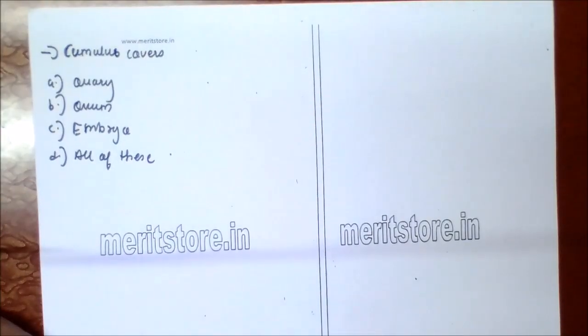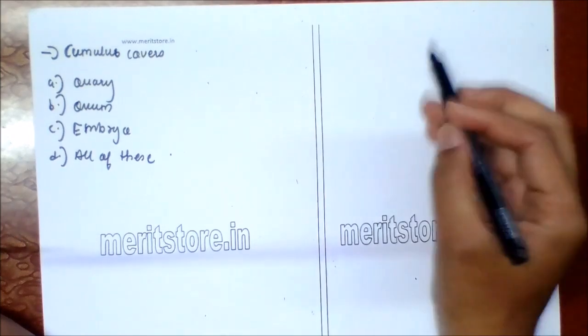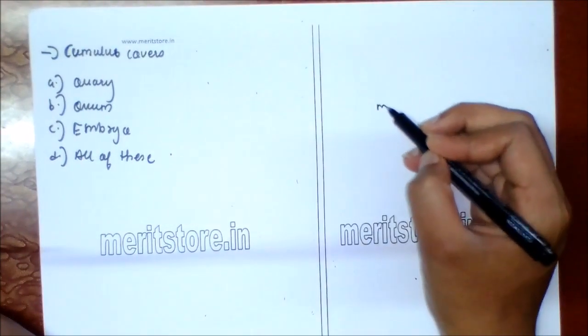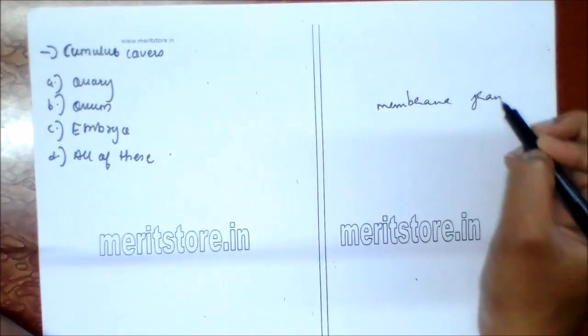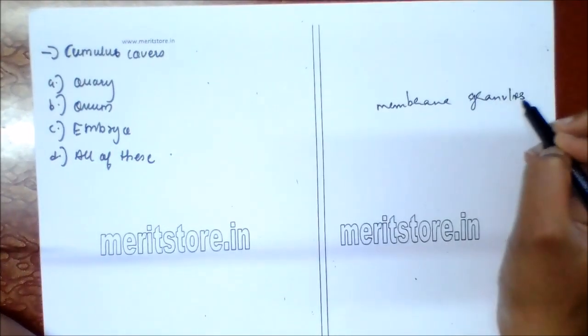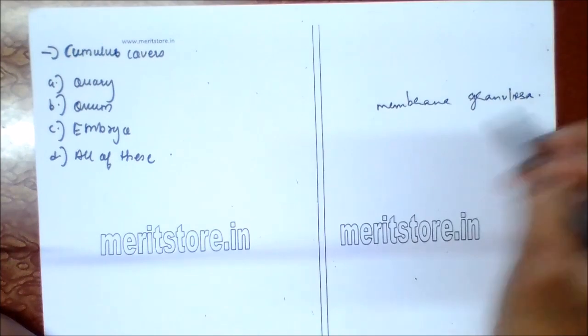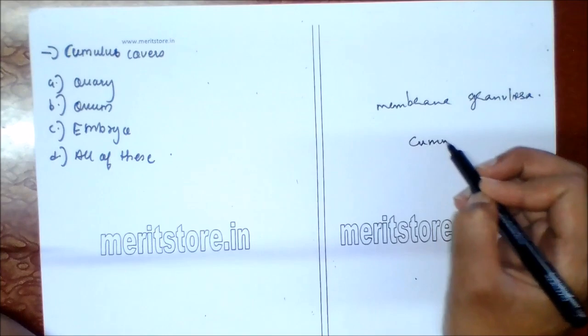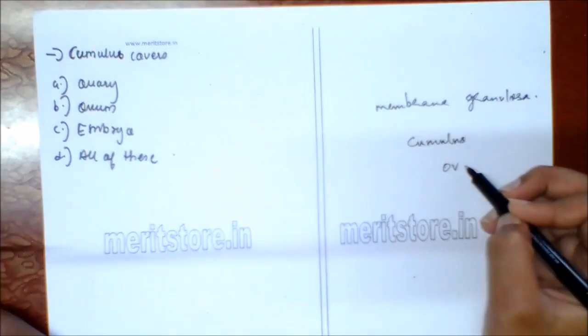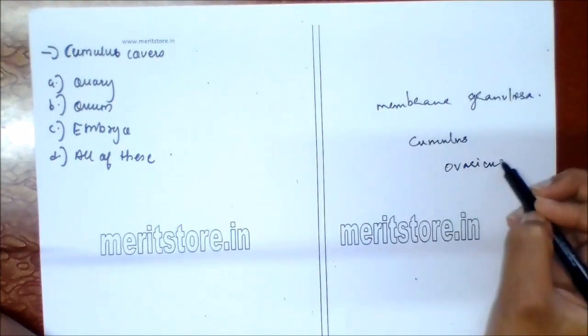Cumulus covers A. ovary, B. ovum, C. embryo, D. all of this. A mass of cells of the membrana granulosa, which covers the ovum, is called cumulus oophorus.